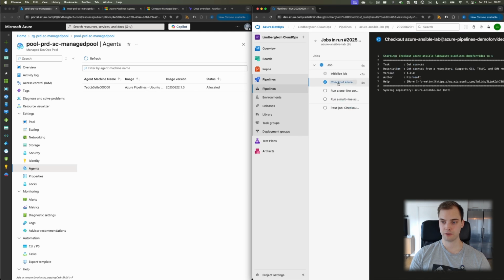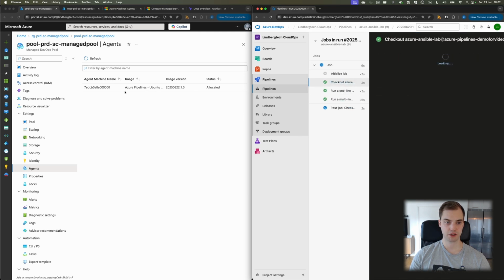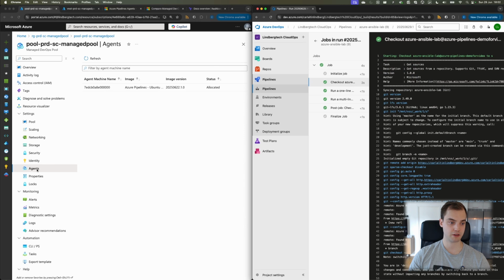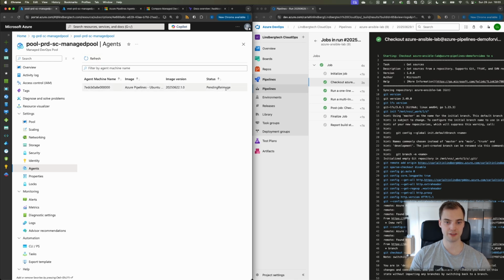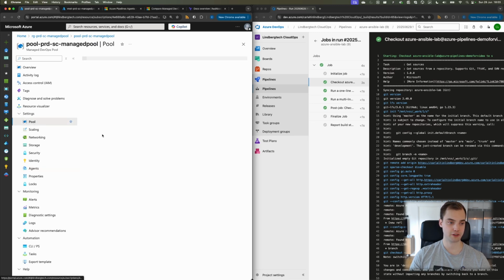Okay, and we're off. So it just started the job. We can see under agents here, under managed pool, we have a status allocated for one of our agents, and now it's finished. It's already pending re-image. It was super quick, but it was a very fast job basically.